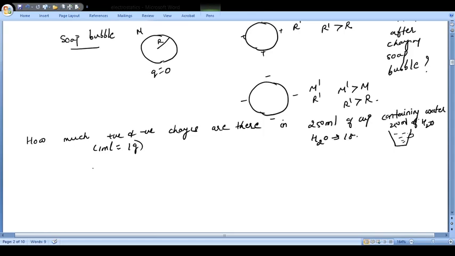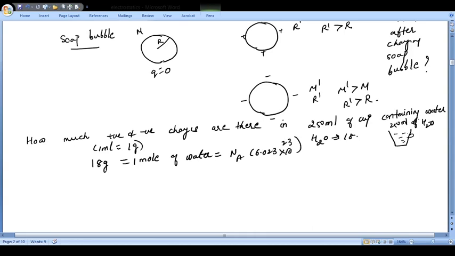So according to Avogadro's hypothesis, or you say mole concept, 18 grams is nothing but 1 mole of water, and this 1 mole of water will contain Avogadro's number Na. Na is basically 6.023 into 10 to the power 23.